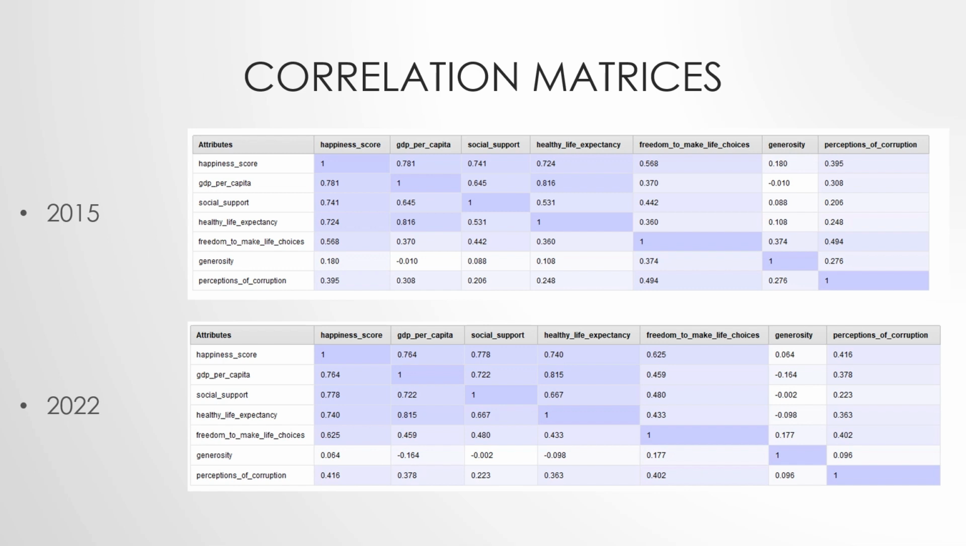Now, for the attributes correlated with happiness, what our project was concerned with. Though the results slightly vary from year to year, the most consistently positively correlated attributes are GDP per capita, social support, and healthy life expectancy, where the coefficient values ranged from 0.7 to 0.8.